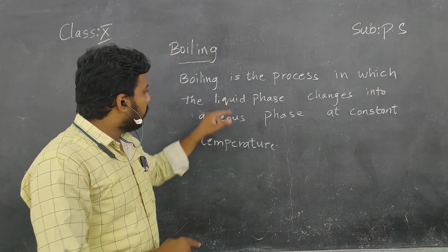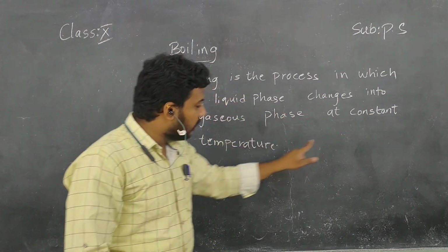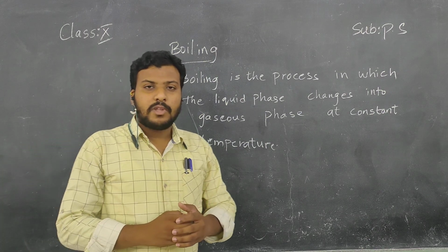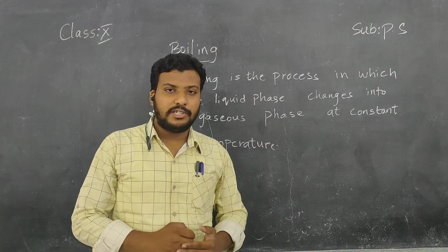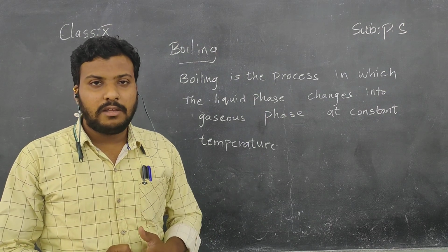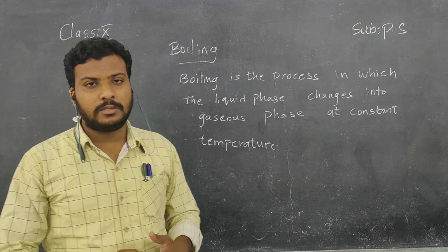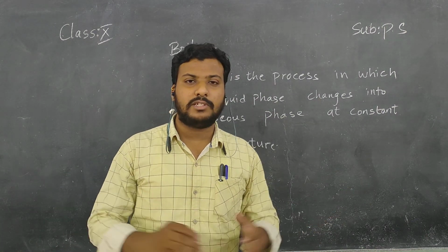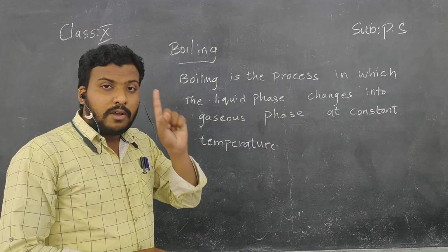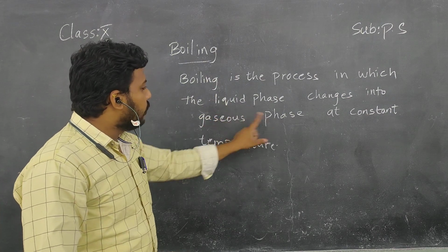The change of liquid phase to gaseous phase happens at a constant temperature, only at a fixed temperature, children. In the previous concept, evaporation, we discussed that water will evaporate at any temperature. It may be 20 degrees, 35 degrees, 40 degrees, any temperature. But coming to boiling, children, it requires a constant temperature to convert the liquid phase into the gaseous phase.